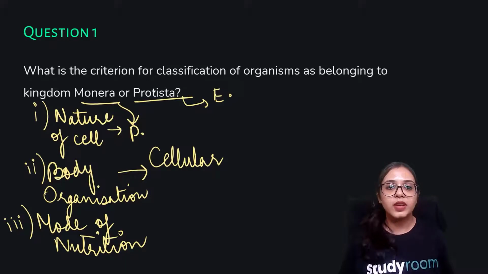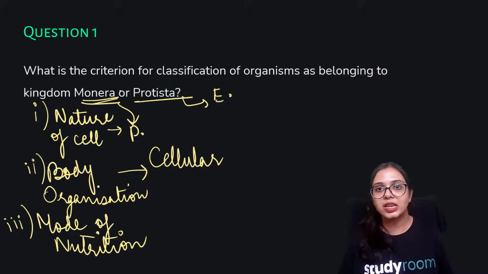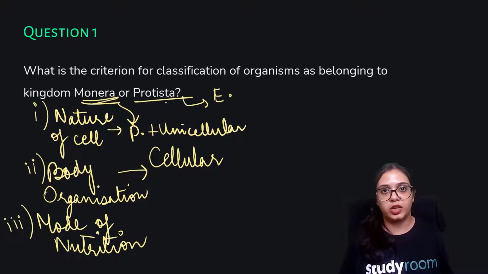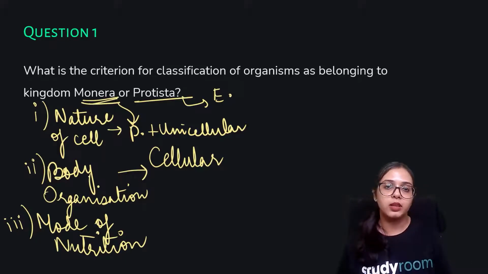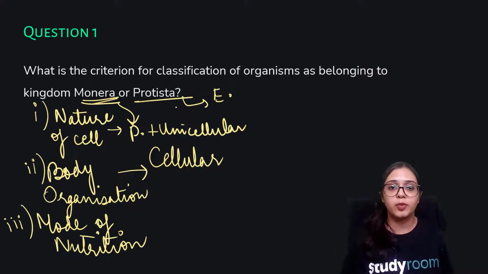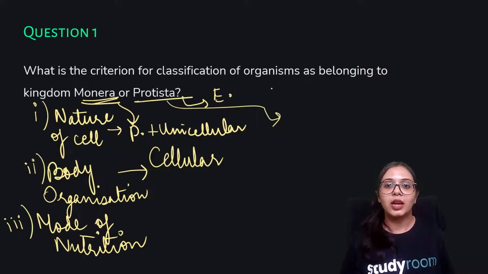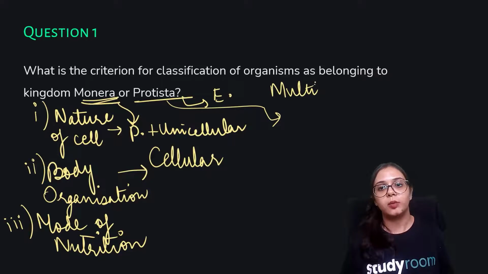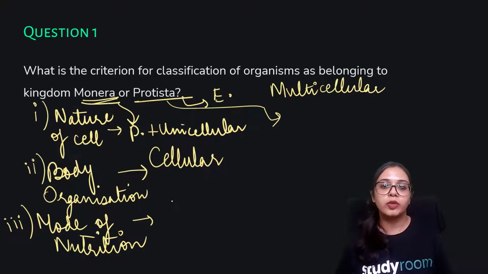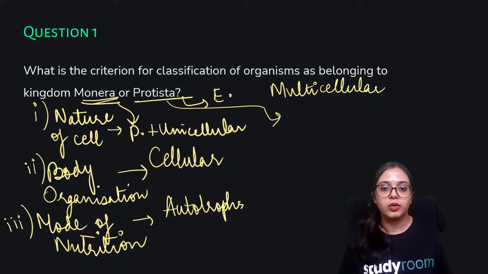But Monera is very strictly unicellular in nature, prokaryotes plus unicellular, but Protista is also multicellular in nature. So there may be some organisms in the Protista kingdom whose body organization could be multicellular, not for all of them but for some of them. Mode of nutrition in Monera and in Protista, both of them are autotrophs or heterotrophs.